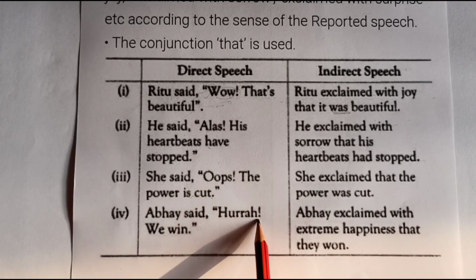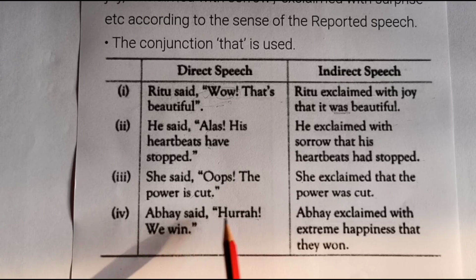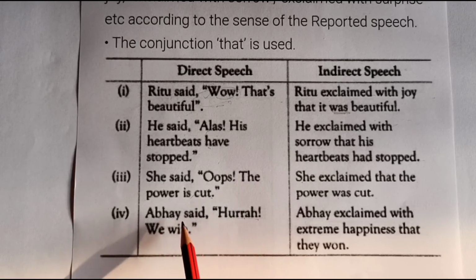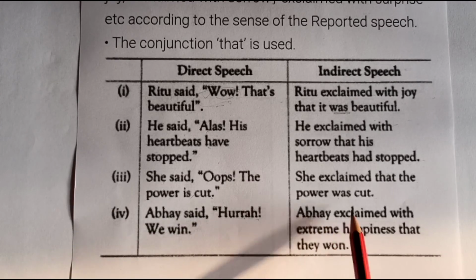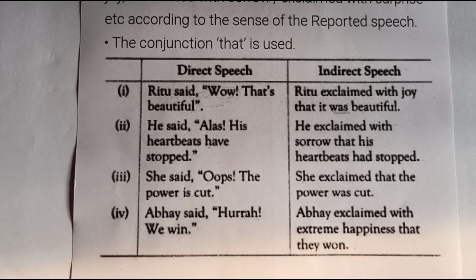Abe said, hurrah, we won. This again is an expression of extreme happiness. You can use joy also. Abe said with extreme happiness that they won. So this is all about how we transform direct speech into indirect speech. So I hope all of you have understood. In case you have any doubt, in case anything is not clear, do let me know in the comment section.